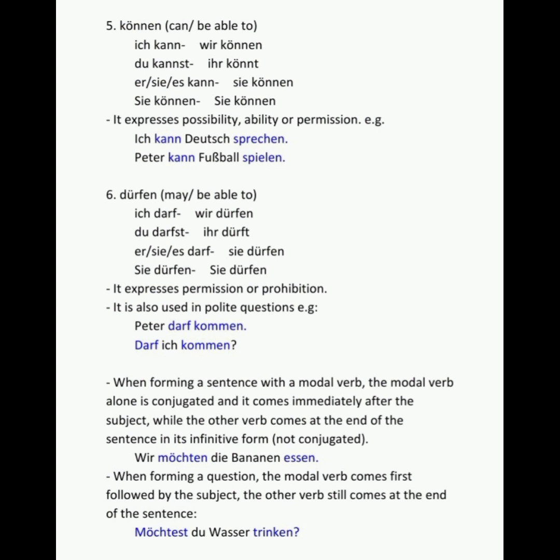So I'm going to let you work on exercise A and exercise B. And then in the next one, we will be talking about separable and inseparable verbs. All right?